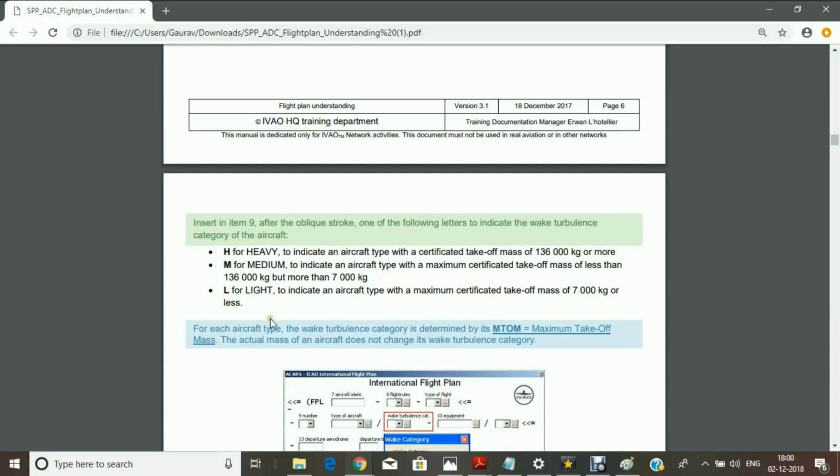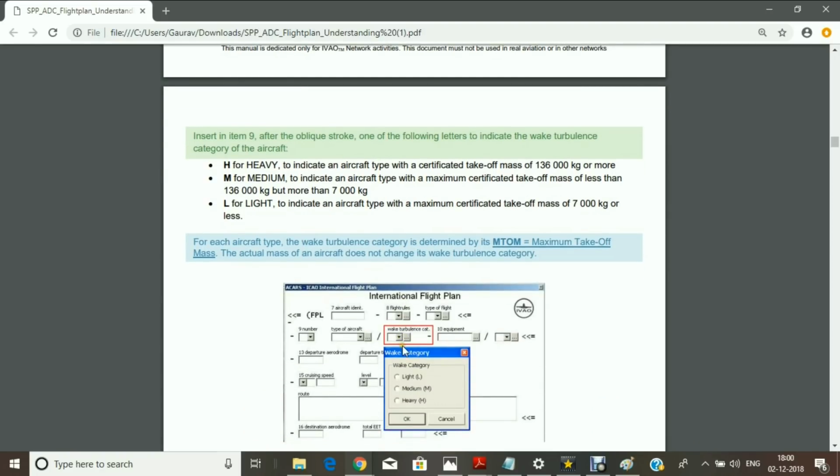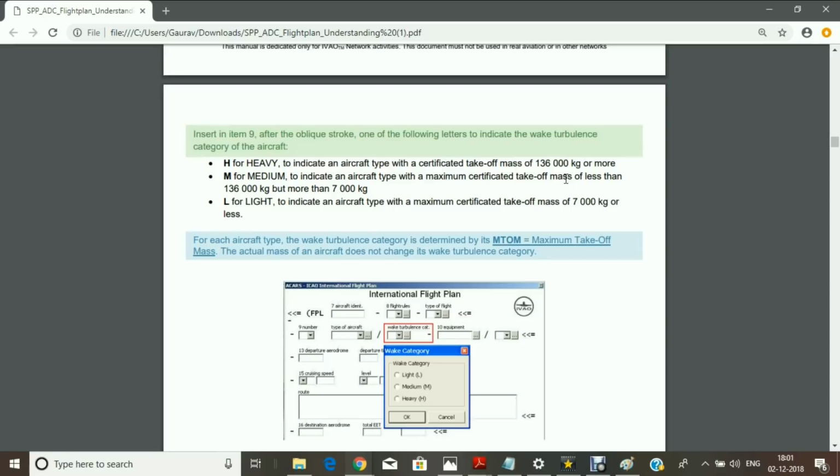Next is wake turbulence category. A few people were asking me what is wake turbulence category. You can see from here that H is for heavy. This is the wake turbulence category, and again we have a single alphabet or single block for it. So light, medium, and heavy. Light for aircraft with maximum certified takeoff mass of 7,000 kgs or less. Medium for 7,000 to 136,000 kgs, and heavy for more than 136,000 kgs.